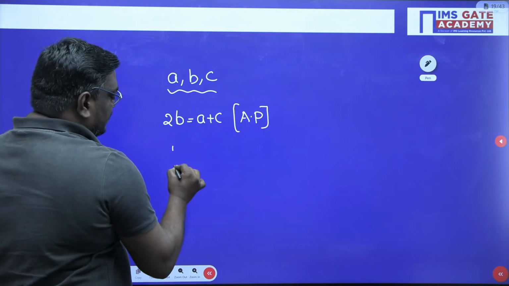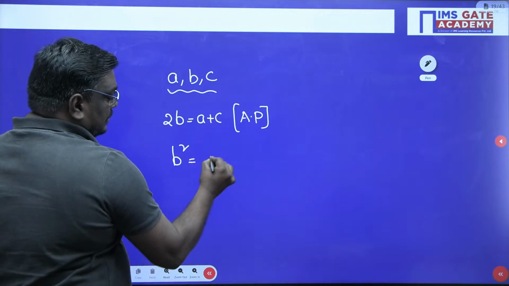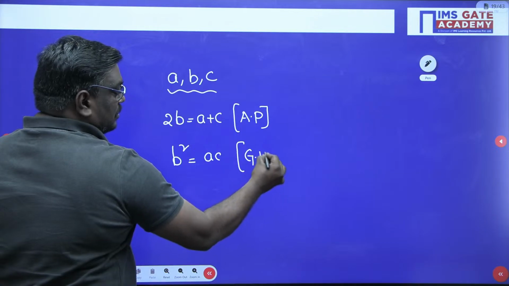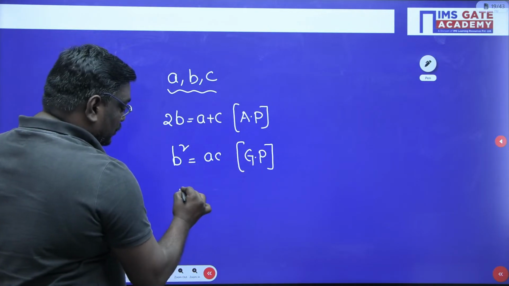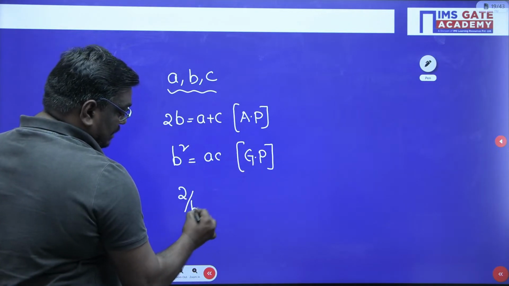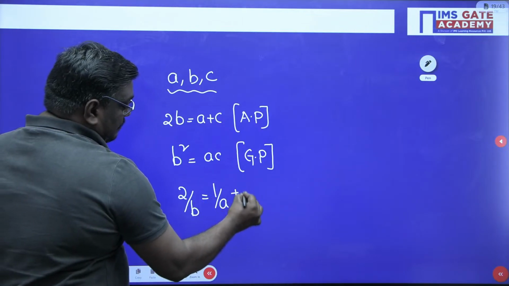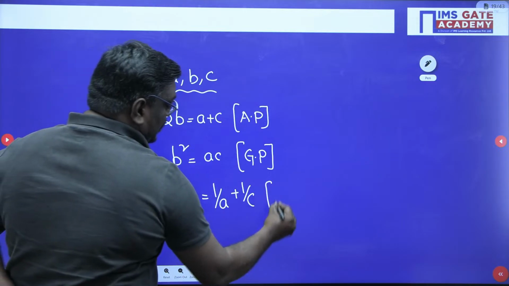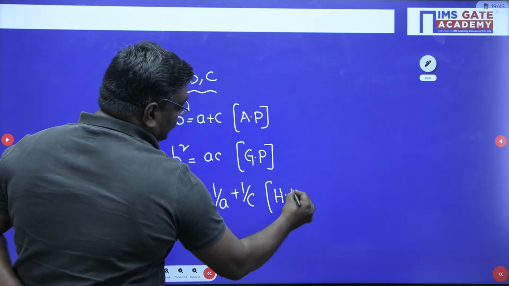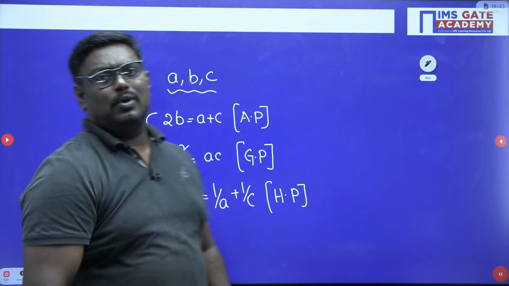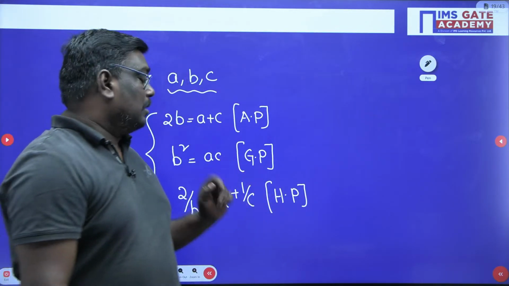If I write B square is equal to AC, then it is geometric progression. And if you write 2 by B is equal to 1 by A plus 1 by C, this is known as harmonic progression. Anyhow, you will be studying this in aptitude.